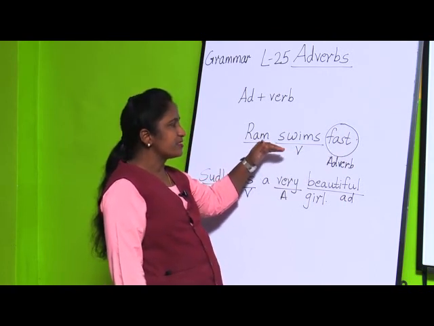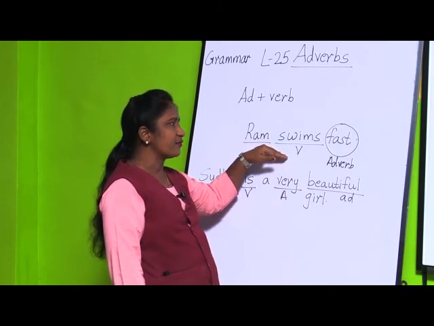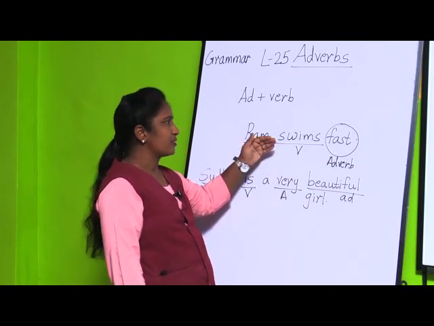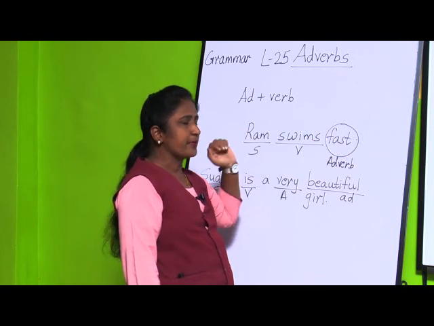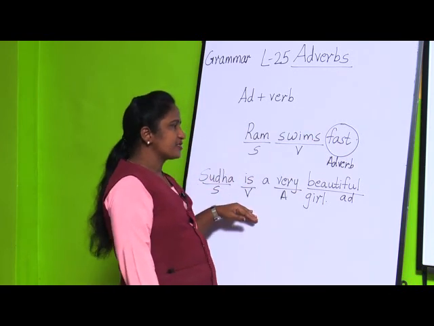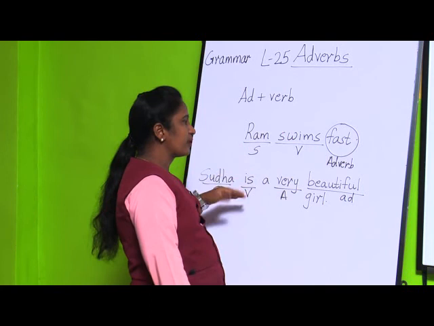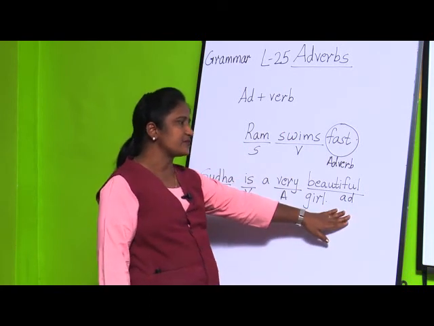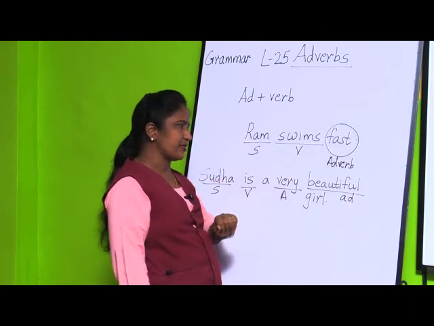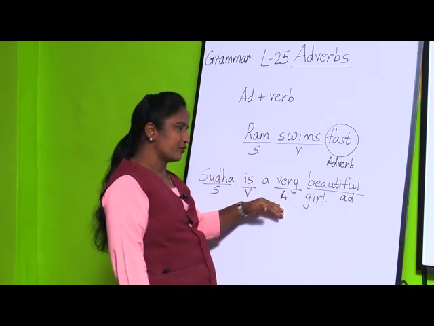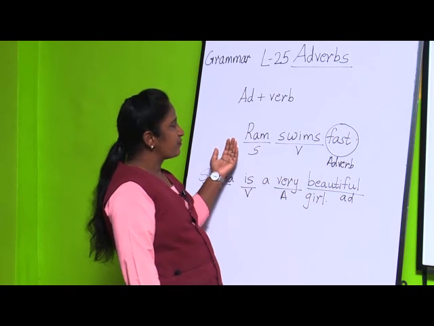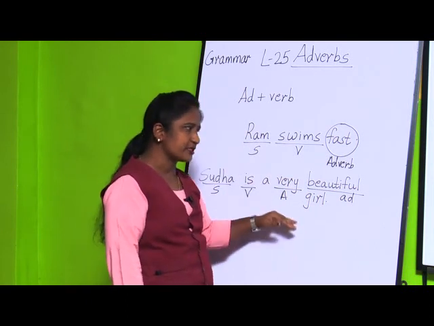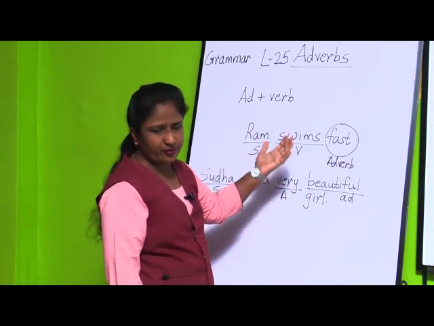But in the second sentence, the adverb also tells more about an adjective. Beautiful is an adjective, but how is she? Very beautiful. So an adverb tells more about an adjective also, and about a verb also.